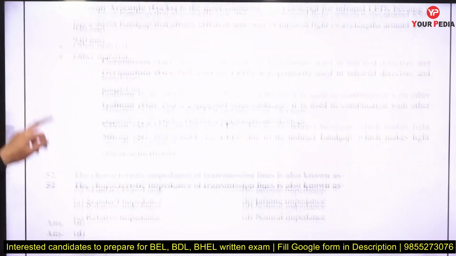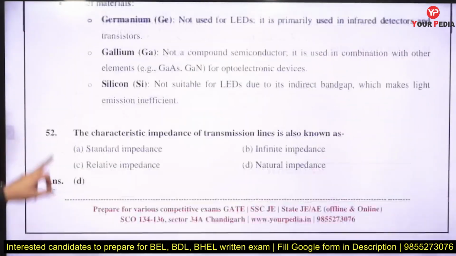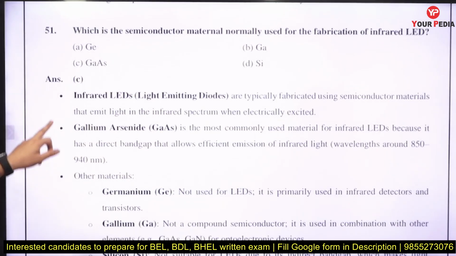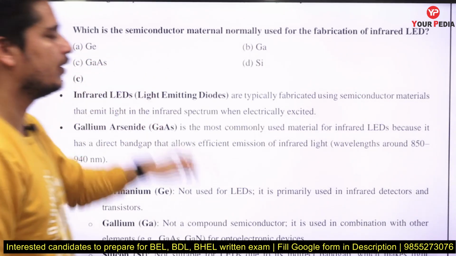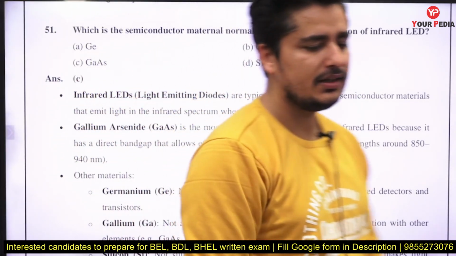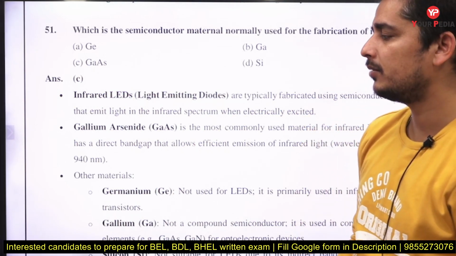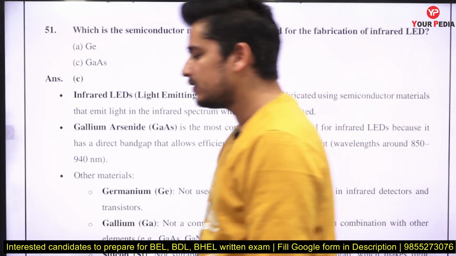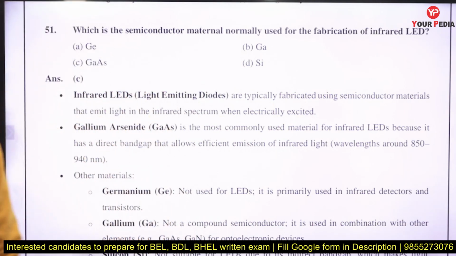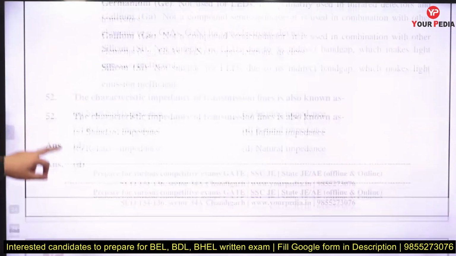Remember, germanium and silicon are not used for LEDs because they are indirect band gap semiconductors. The material used for making LEDs is a direct band gap semiconductor, and that is gallium arsenide here.